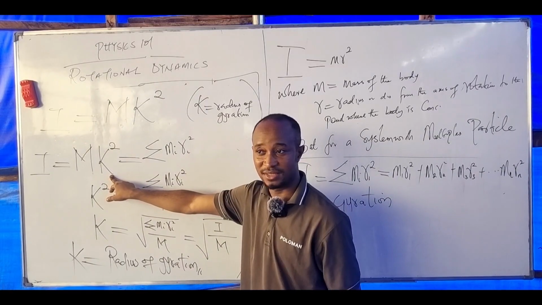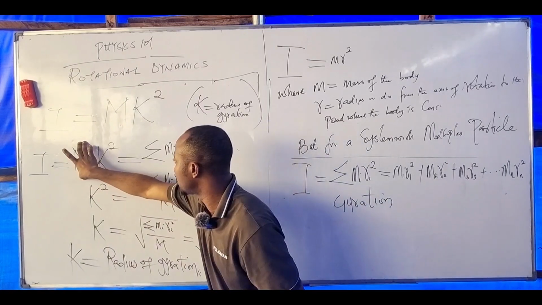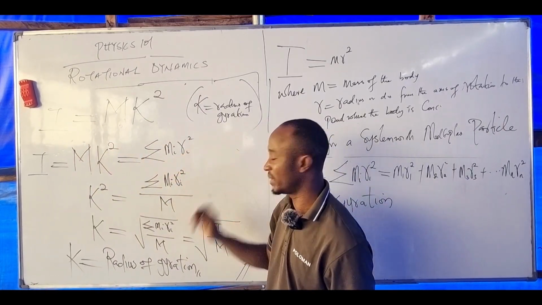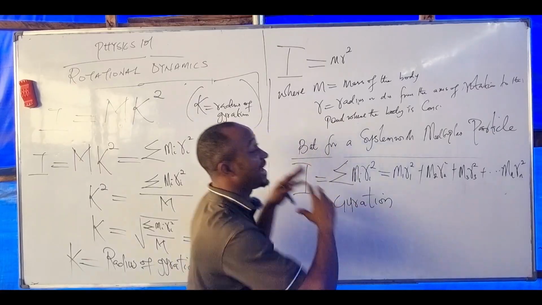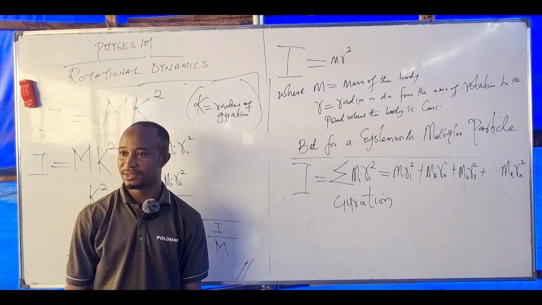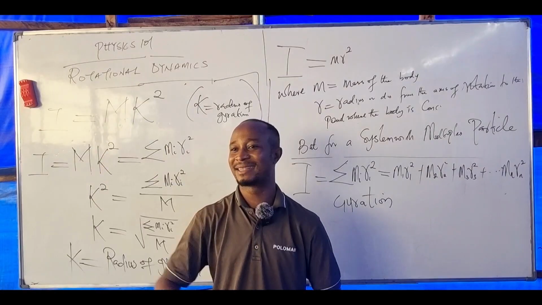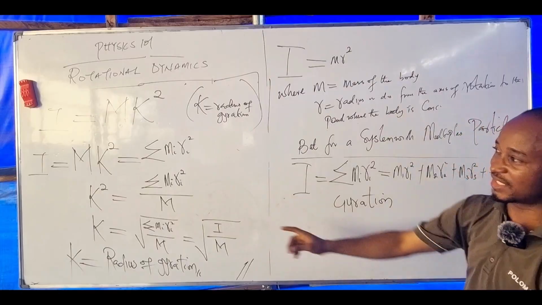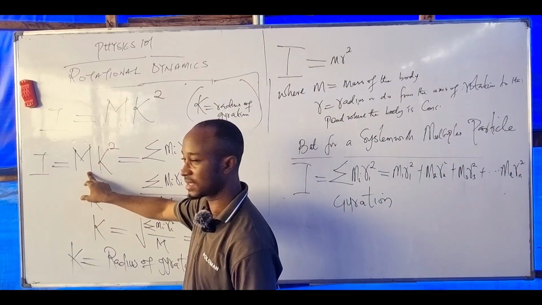We are all following, right? That means my capital M K squared equals what? Sum of what? Mi ri squared, for a system that has multiple particles. Am I communicating? Are you getting the concept? We are assuming that the entire mass of those particles is taken as one mass. We are assuming.